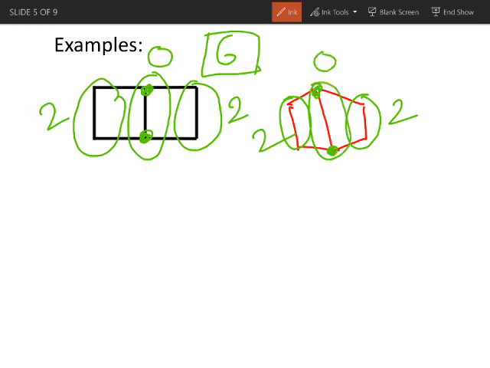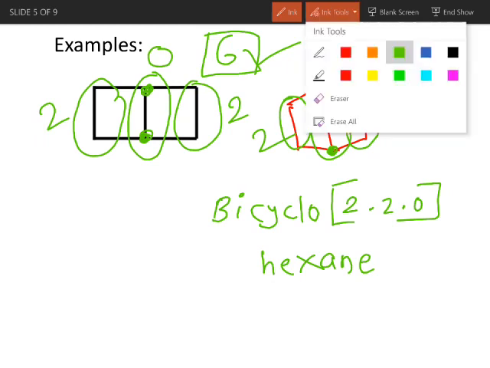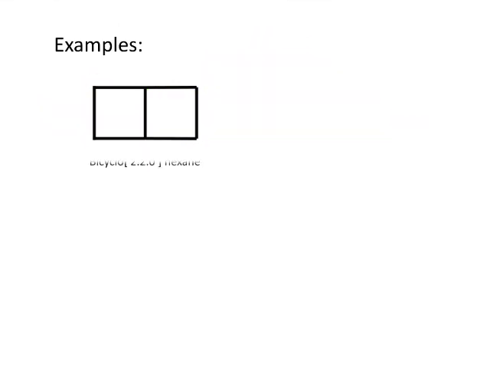Now while writing the name of this compound, first the prefix, that is bicyclo, then in square bracket arrange these numbers in decreasing order, that is 2, 2, 0. Now we are having total 6 number of carbon atoms in this compound, hence the root word for 6 carbon is hex, and all are single bond, hence we can write it as hexane. So the name of this compound is bicyclo 2,2,0 hexane.